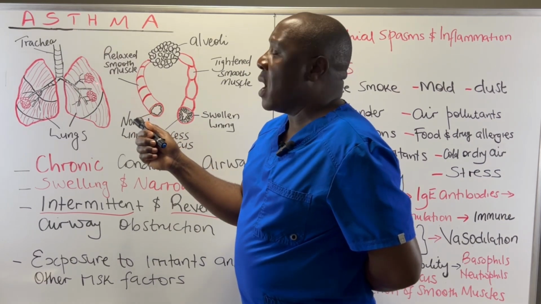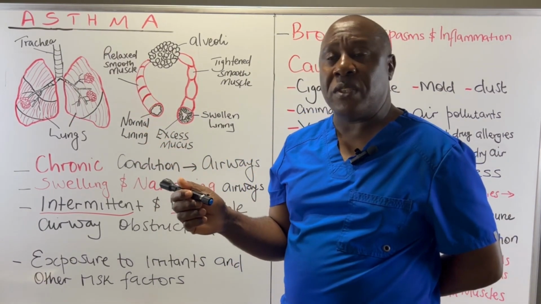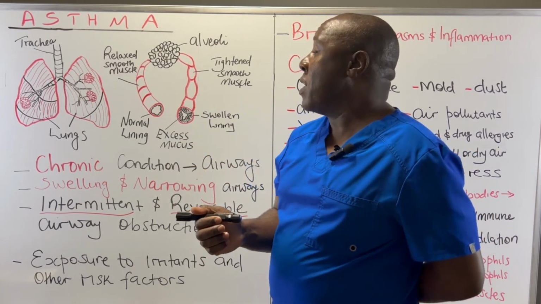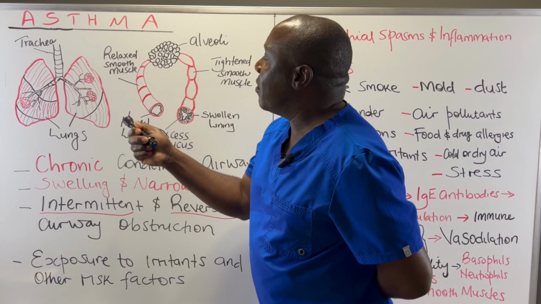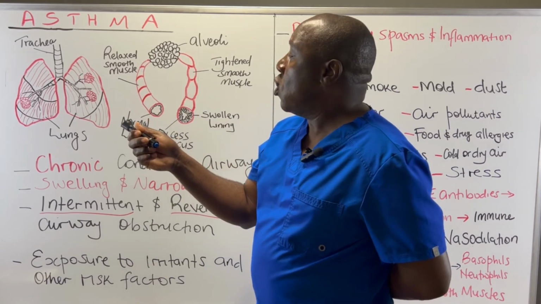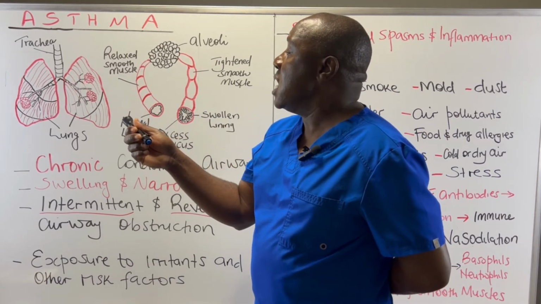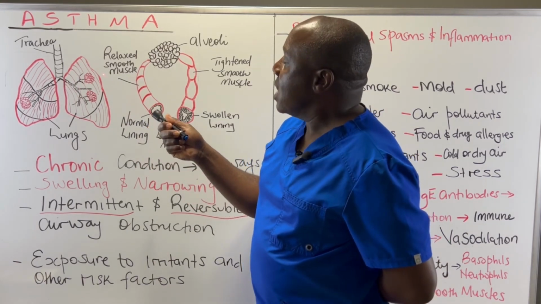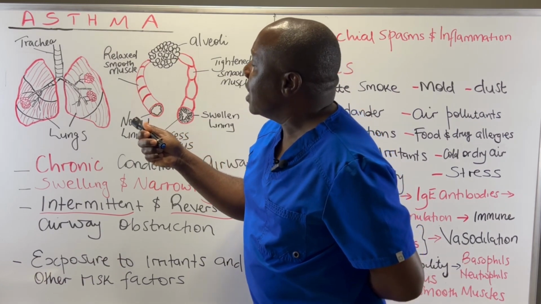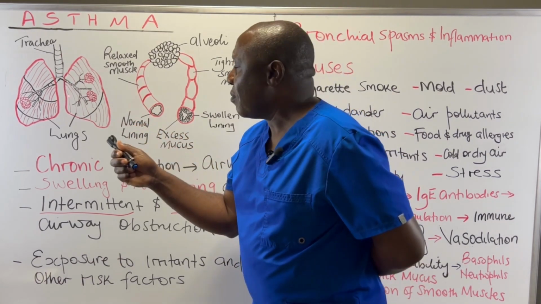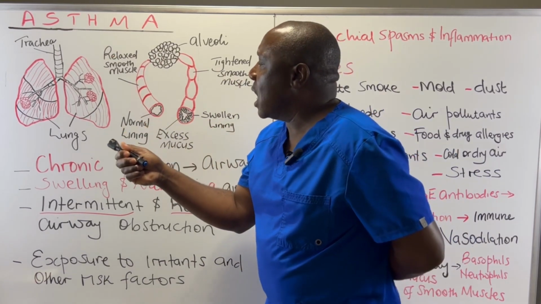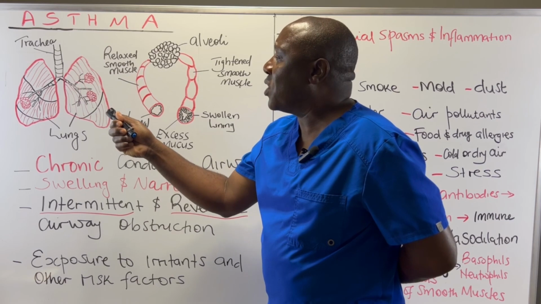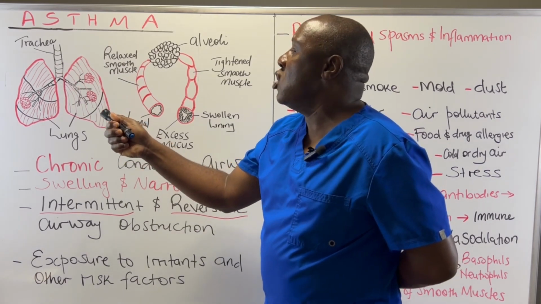Now, in the alveoli, we have actual gas exchange. Remember, we said that the alveoli is the functional unit of the lungs. So in the alveoli, we have gaseous exchange where oxygen moves from the air into the bloodstream and carbon dioxide moves from the bloodstream into the alveoli so that it can be breathed out. Now, this happens in a normal way when our airway conduction pathways are clear and not swollen at all.